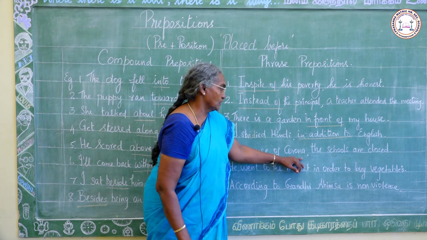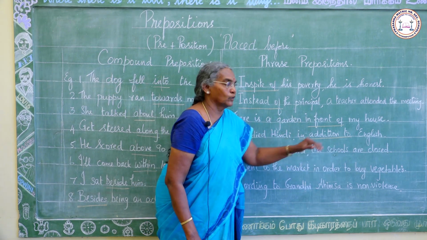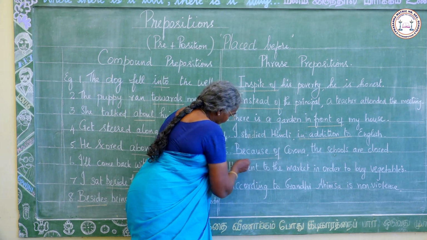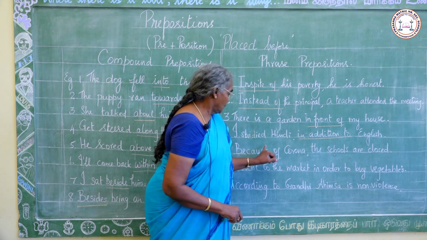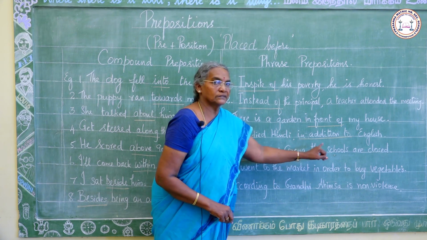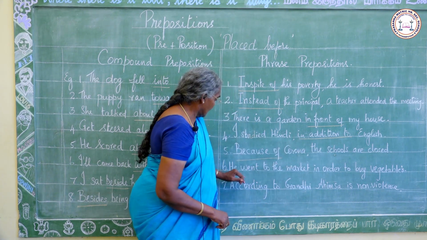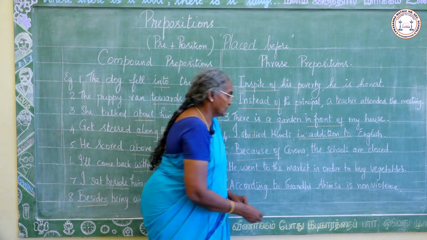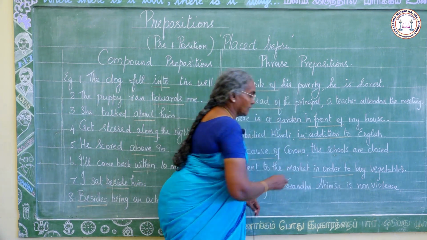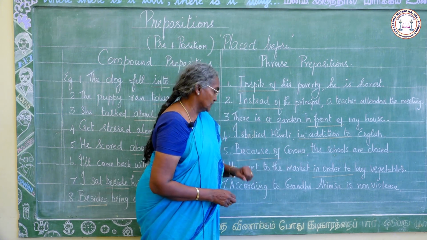Because of corona, the schools are closed. Because of is the phrase preposition. Next sentence: he went to the market in order to buy vegetables.